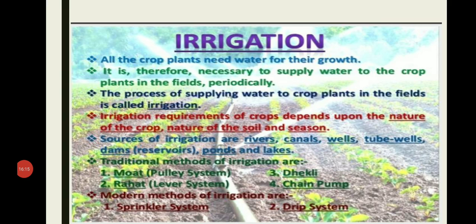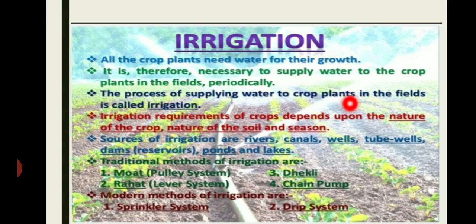Irrigation requirement of a crop depends upon the nature of the crop, nature of the soil and season. Sources of irrigation are rivers, canals, wells, tube wells, dams, ponds, lakes, etc. And the time and frequency of irrigation depends upon the nature of the crop, nature of the soil of the crop growing and the season when the crop is growing.